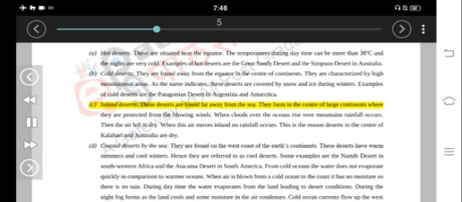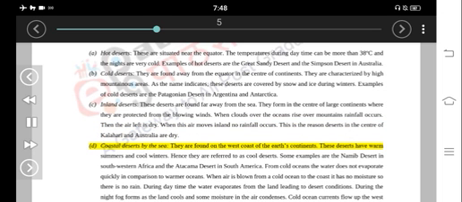Inland deserts. These deserts are found far away from the sea. They form in the center of large continents where they are protected from the blowing winds. When clouds over the oceans rise over mountains, rainfall occurs. Then the air left is dry. When this air moves inland, no rainfall occurs. This is the reason deserts in the center of Kalahari and Australia are dry.